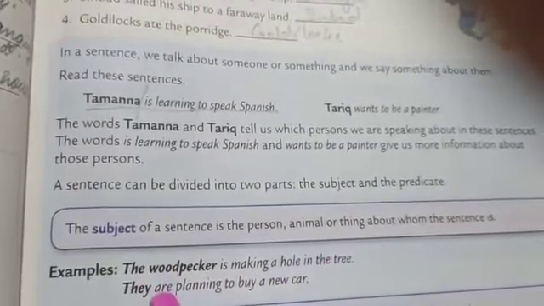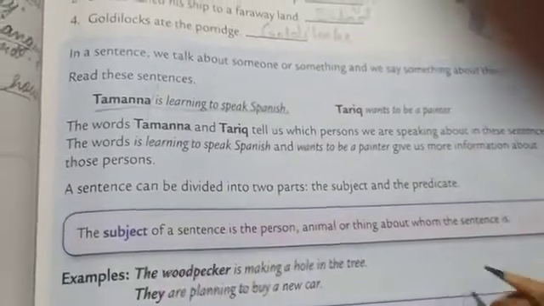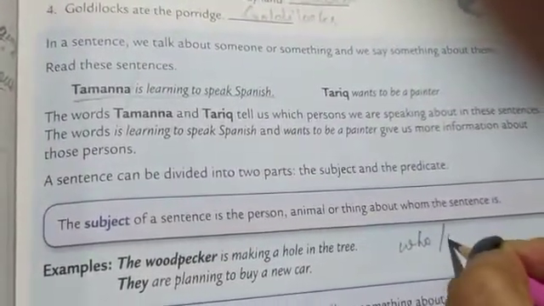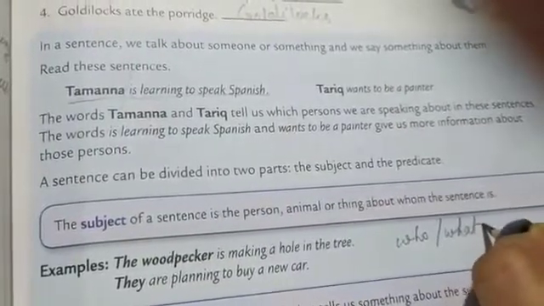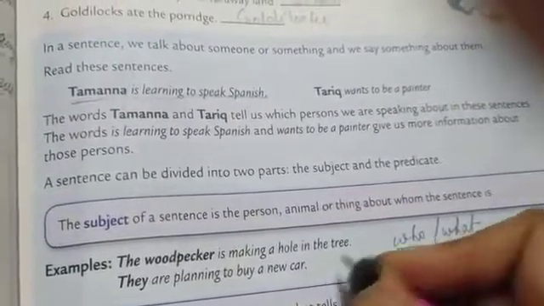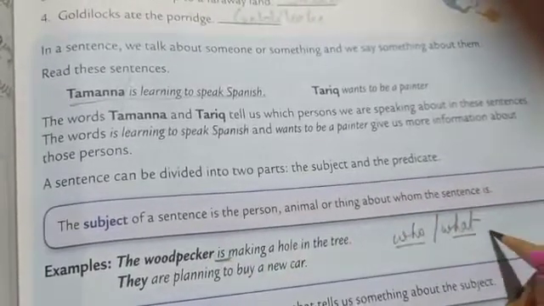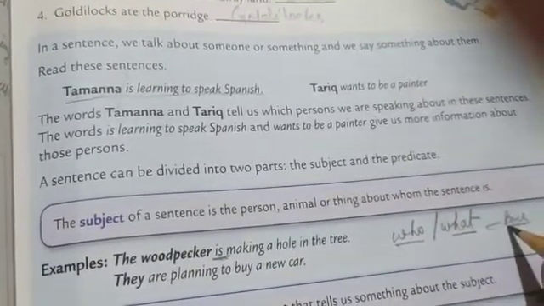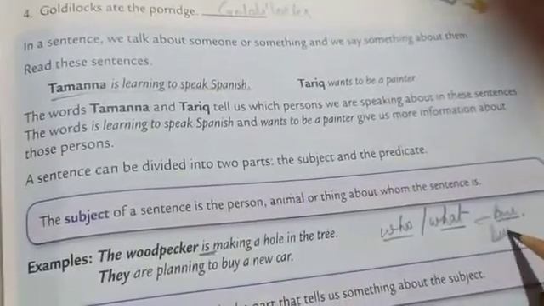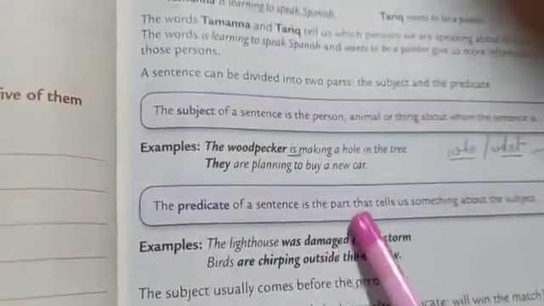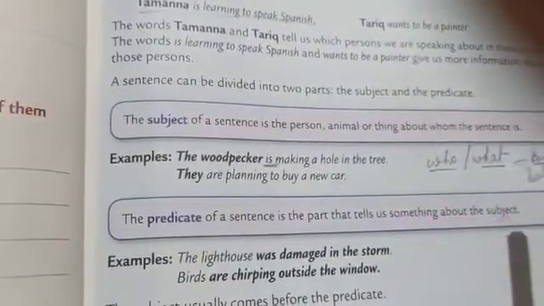Remember one thing, students: whenever you ask the question who or what before a verb, the answer will be your subject. Every time remember this.